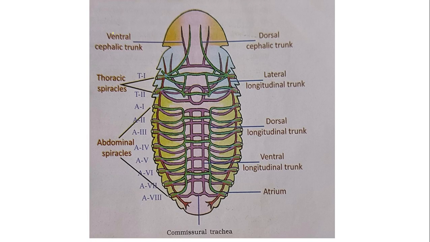Just see this diagram. So we spoke about the thoracic spiracle, in which we spoke about the dorsal and the ventral cephalic trunk. We also spoke about the lateral longitudinal trunk, which is present in the thoracic region as well as in the abdominal region. This is the longest one.